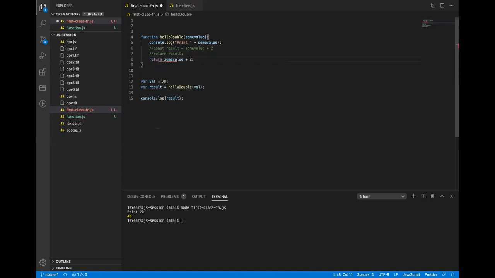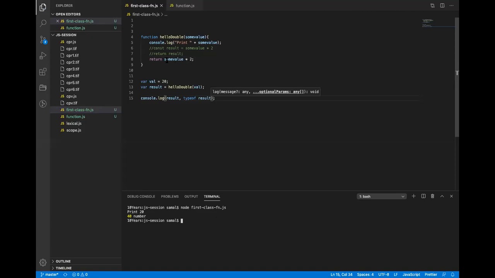So it is return, not result. Okay. Same way, I can return any data type. That means I can return a string, I can return a number. So which value did it return right now? Let me just do the type of results. So right now it returned number.